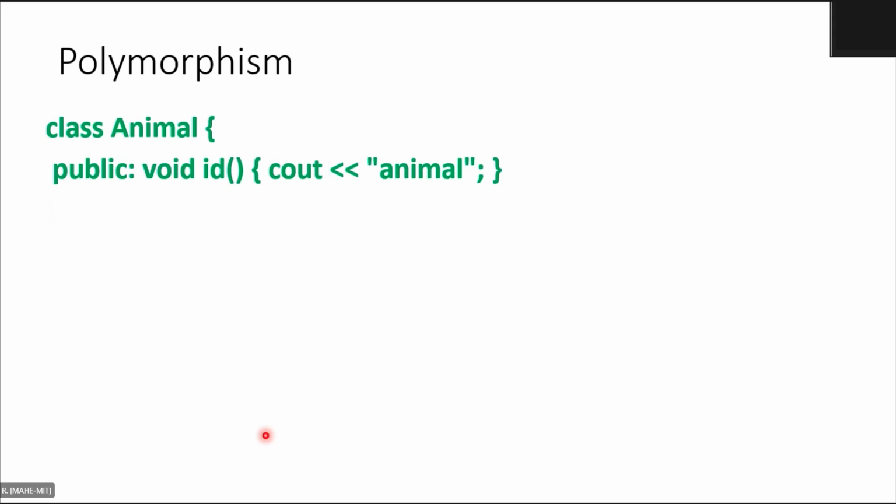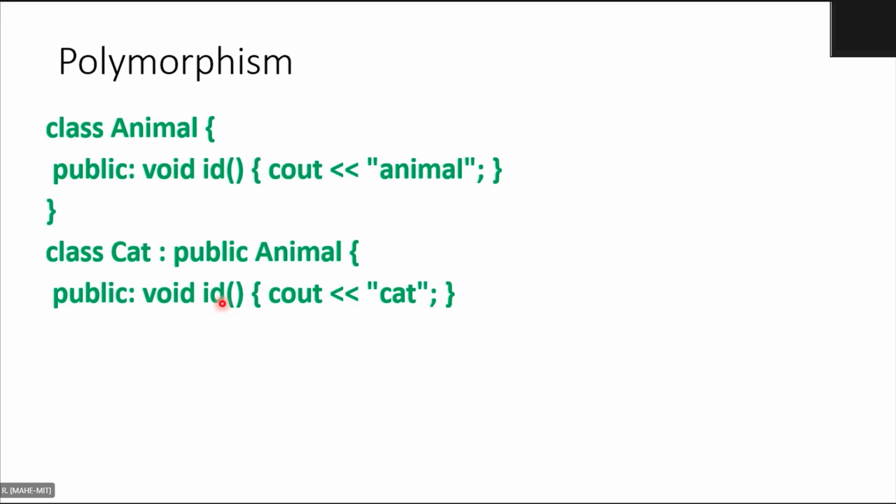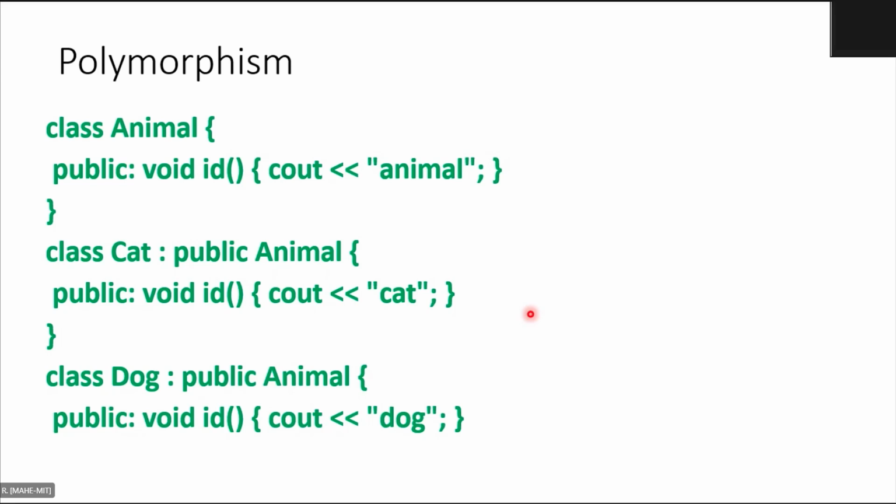Class animal, public void ID, cout animal. ID is the function and it simply writes the class name, animal. Next, similarly, class cat: public animal. You can observe that you are taking animal as the base class for cat. Again, in this you write ID, cout cat. Similarly, class dog: public animal, cout dog.